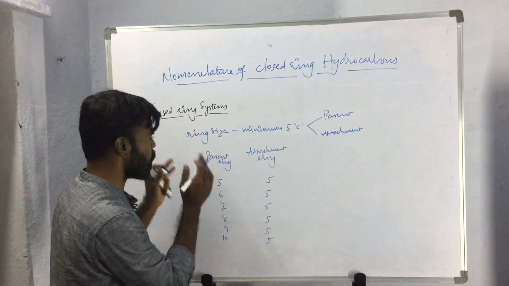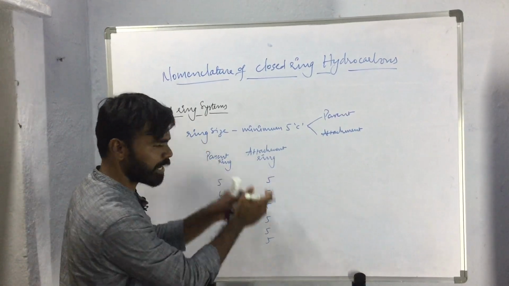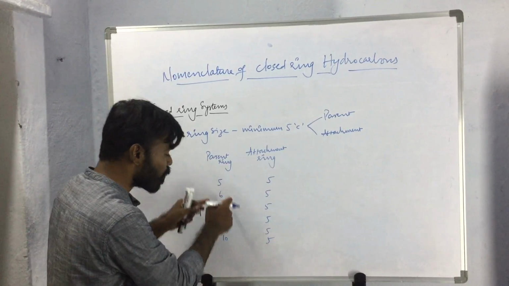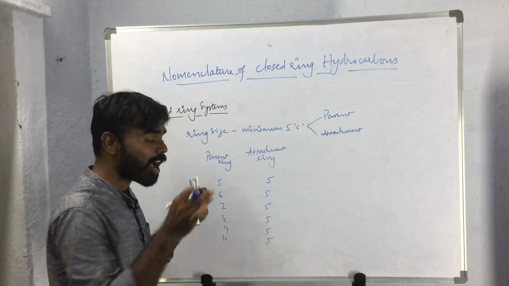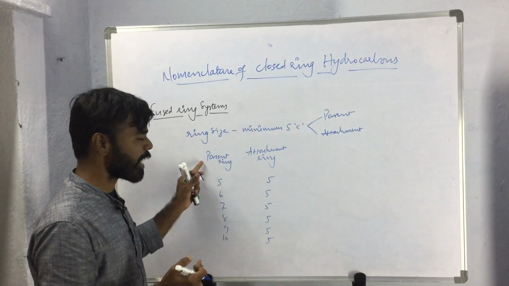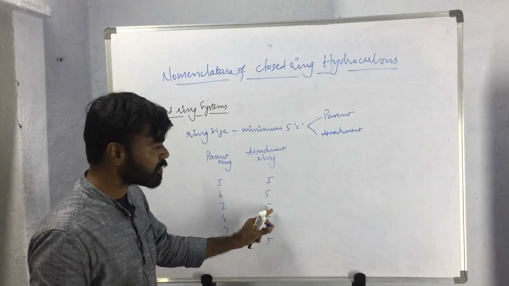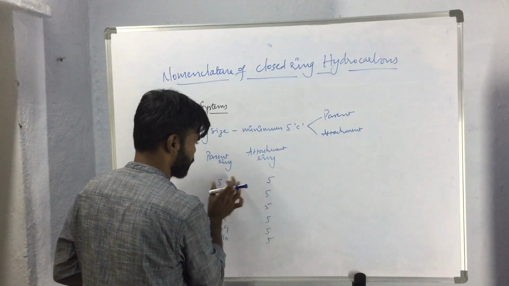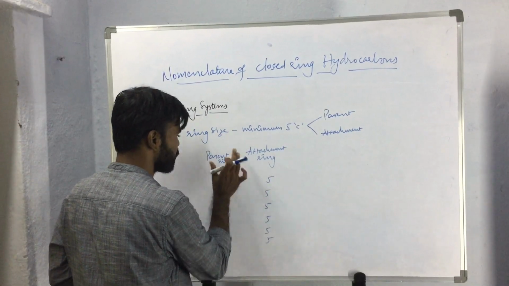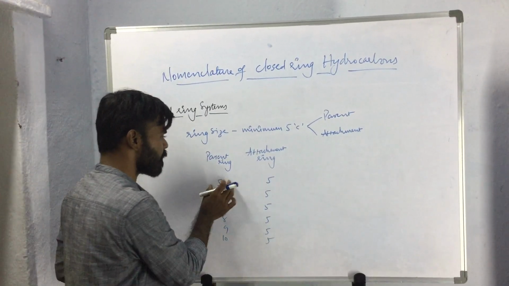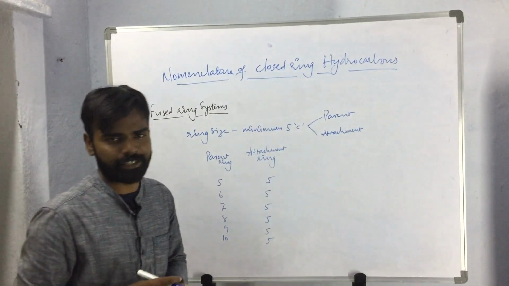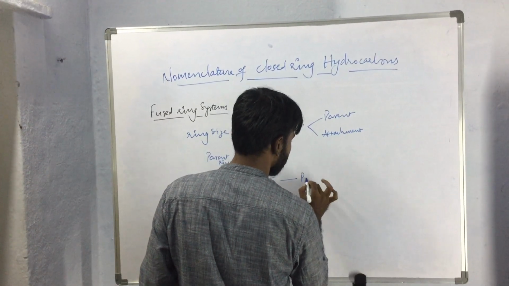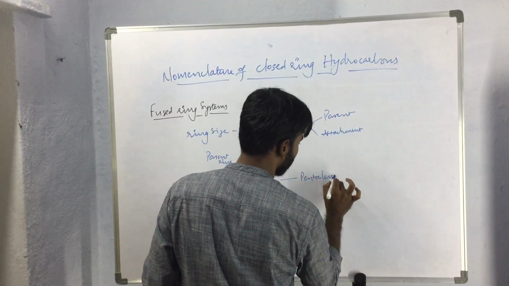And here, while considering the parent and attachment, the ring which has more carbon atoms, the larger ring, will be considered as the parent ring and the smaller ring will be considered as the attachment. So here, let us consider the first case, where both rings have 5 carbon atoms. In such a case, this can be called pentalene.